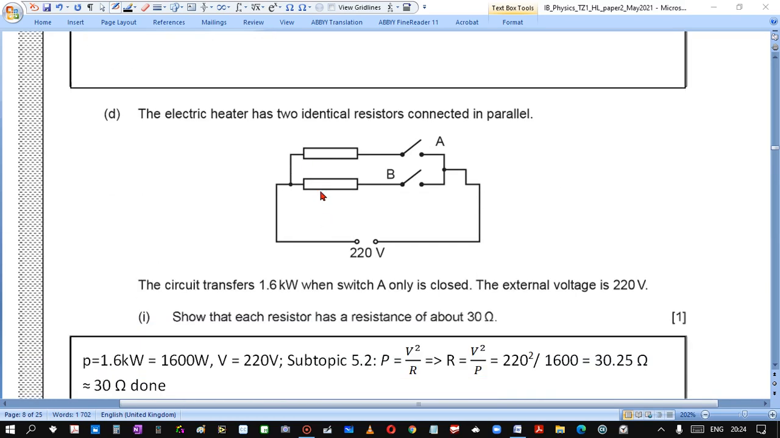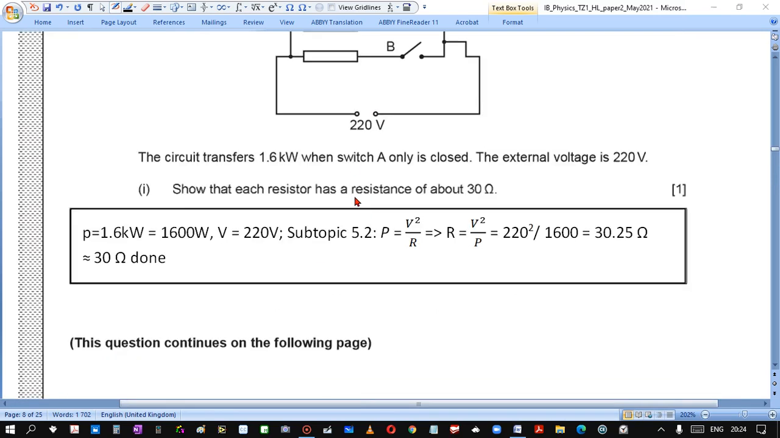So nothing changed when they work independently, the switches and resistors. As a result, if one gives power 1.6 kilowatt and the other does the same, we add powers, and we get 3.2 kilowatt.